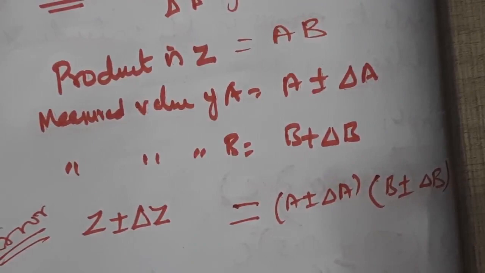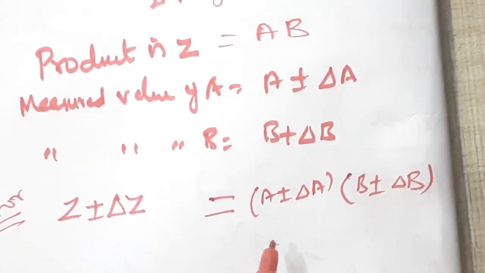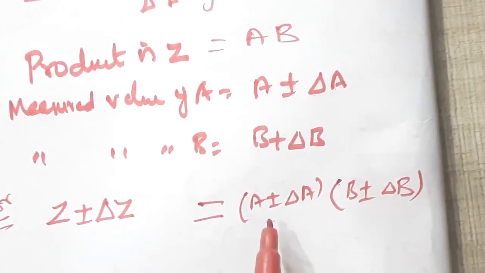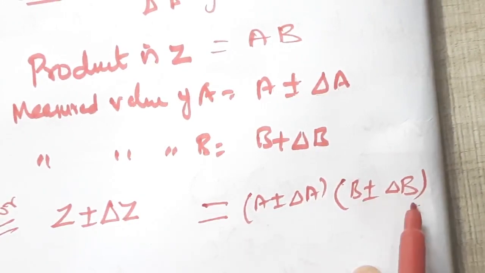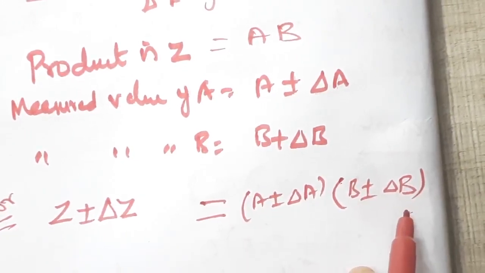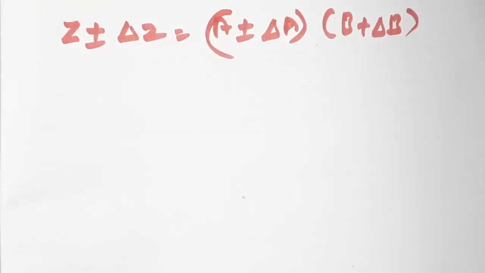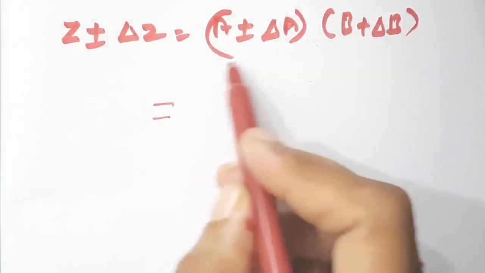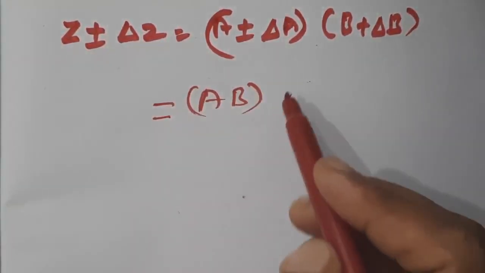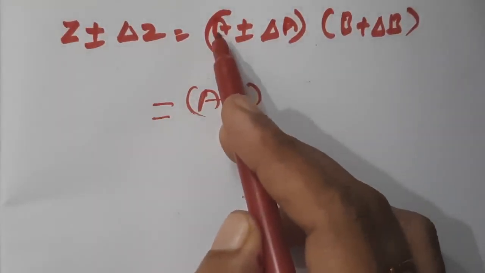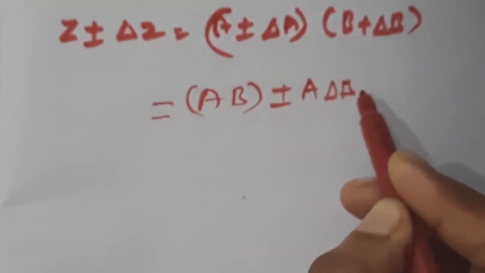So how can we simplify this? This is the multiplication. So we have to multiply this quantity with these two as well as this quantity with these two. Am I right? So we can write AB, A into B, then plus or minus A delta B.